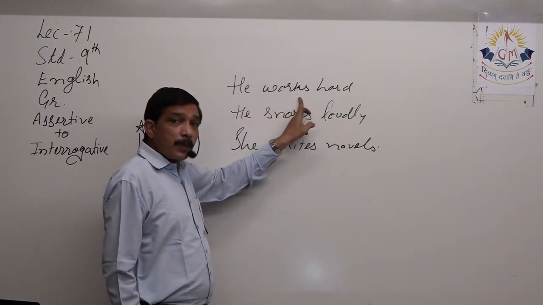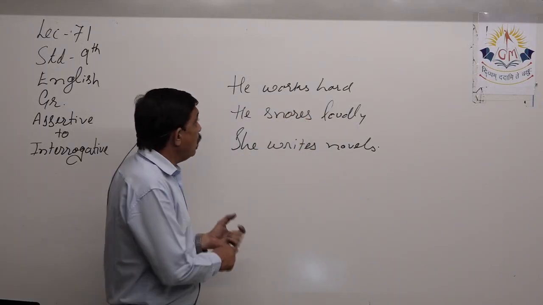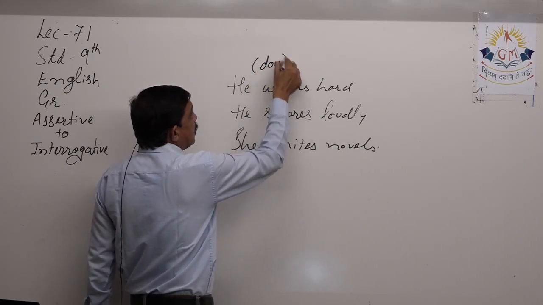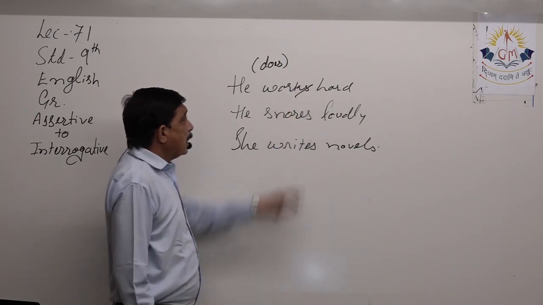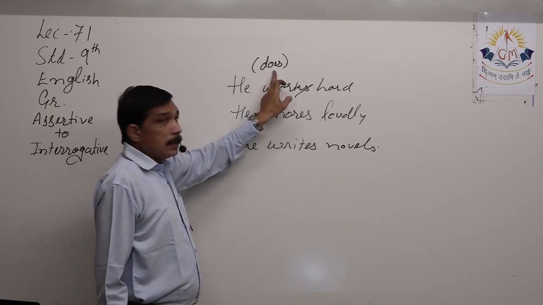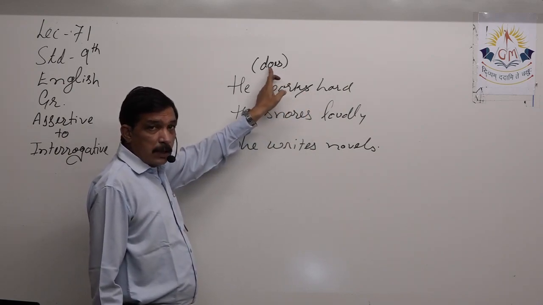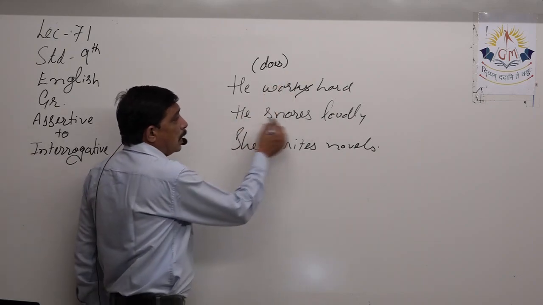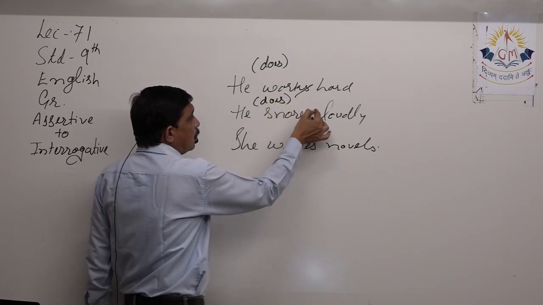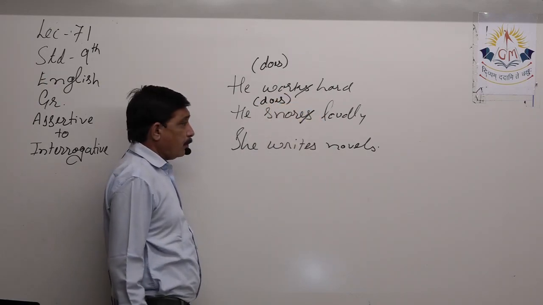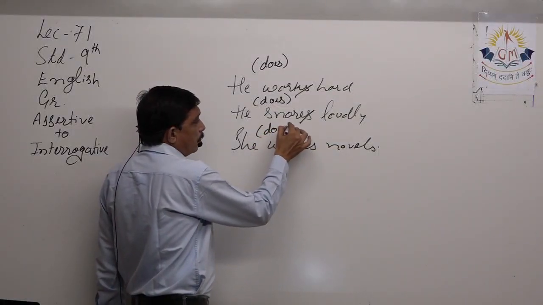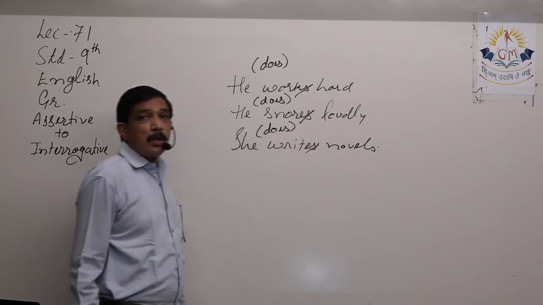Now we know works is present tense. So here the form of do used is, he does work hard. That s over here gets cut if we use the do form, and it is added to the do form, that is does. Same way, he snores loudly, he does snore loudly. She writes novels, she does write novels.